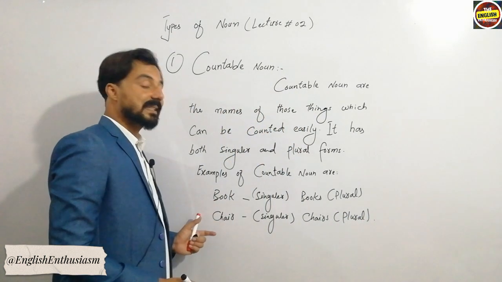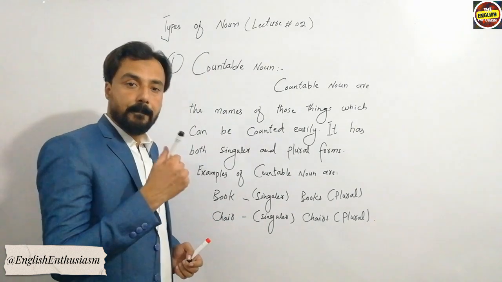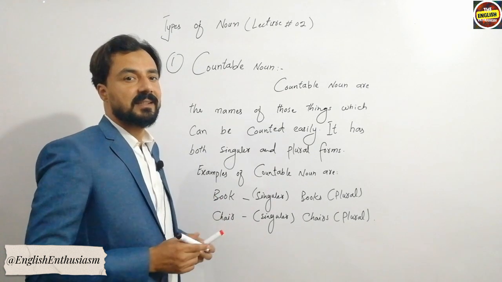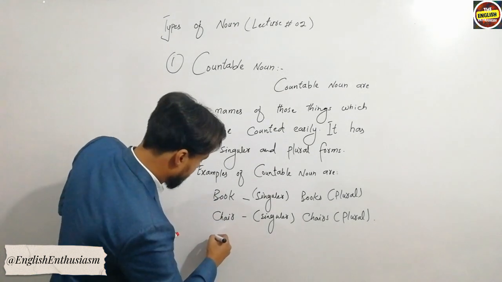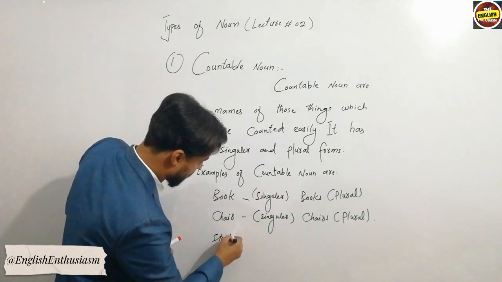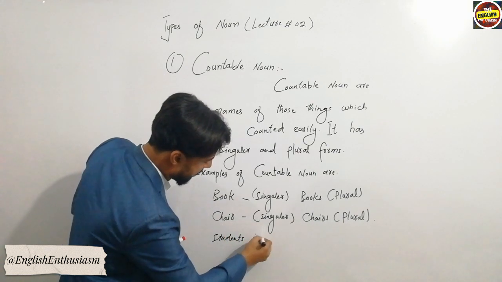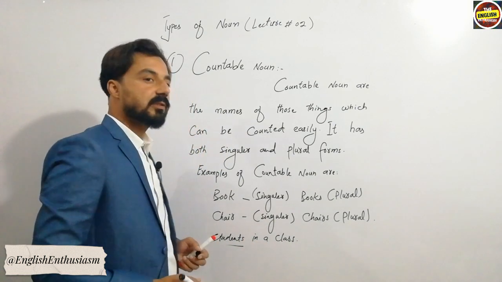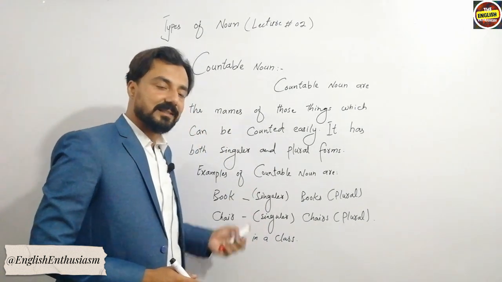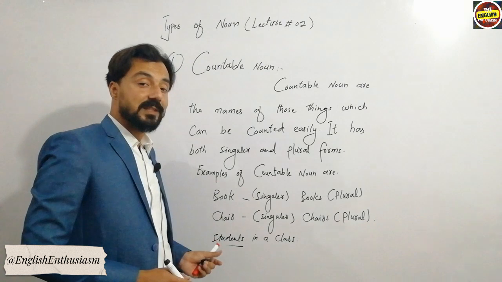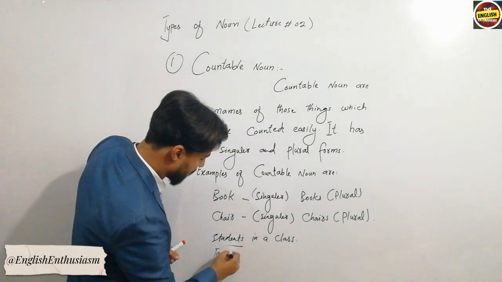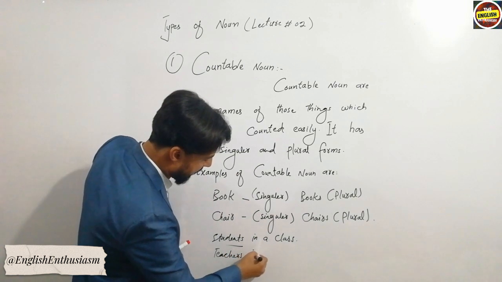So book, chair, desks, marker, these are the things which can be counted easily, or you can say students in a class. These students are the type of noun which can be counted easily, or simply you can say teachers in a school.